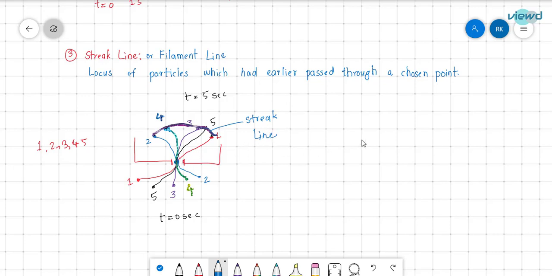So if we consider any point here, in time delta t seconds, what are the particles that will be passing through this point? For example, one particle traversed from this position to this position in delta t seconds, and there is a second particle, and a third particle, and suppose a fourth particle.